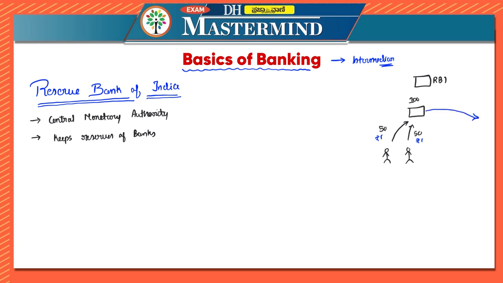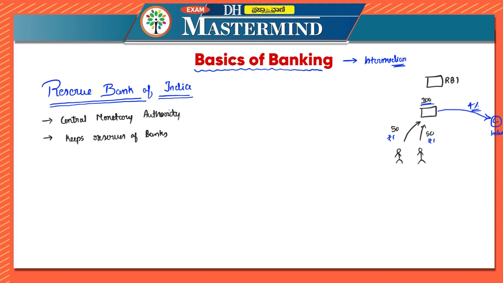Let us say they have lent this 100 rupees to a person, say B, for his industry, for let's say 4% interest, correct? Now suddenly one day you go to the bank and you demand 50 rupees back, because you have kept it in your savings account and you want the whole amount back. Now the bank does not have that amount, because they have already lent it and they are just getting the principal and interest. At that point they have a deficiency.